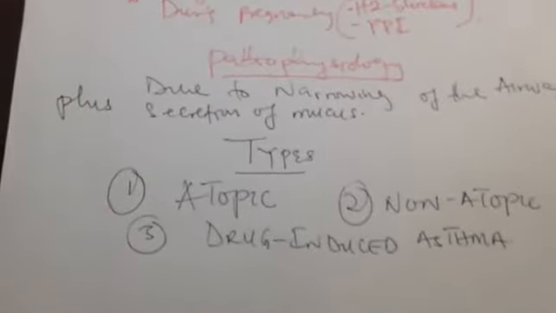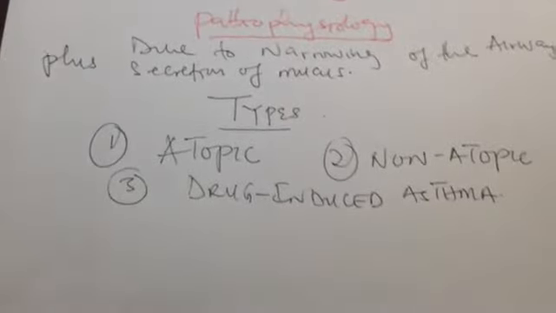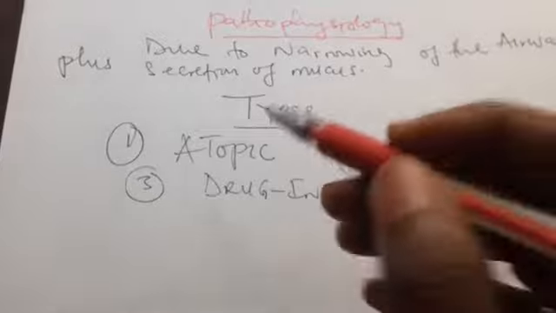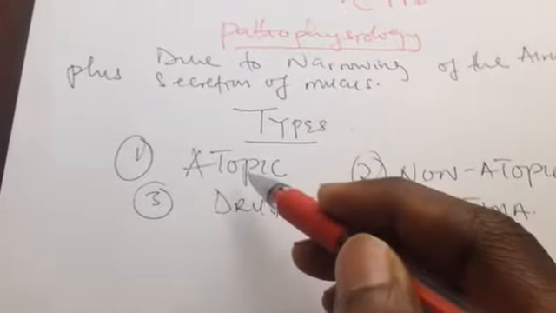Drug-induced asthma actually. So these are the 3 types of asthma we are having. For atopic asthma, when we say something atopic, it is regarded as an allergic reaction. It's a kind of allergic reaction, and it is the most common type of asthma we are having. Most of the patients that are having asthma have it due to this atopy. It is known as the atopy.